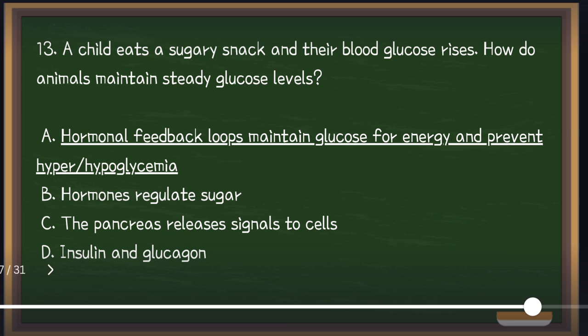So in animals, blood glucose levels are regulated by hormones. Insulin lowers blood sugar, while glucagon raises it. These hormones work in a feedback loop to keep glucose at a stable level of energy. For example, us humans: if we eat more sugars, our pancreas will release insulin to lower our blood sugar.